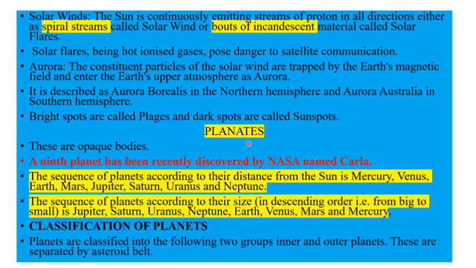And now, in this, an aura is created. Means the moment the sun radiations are coming out, it leads to the creation of a certain zone, which we call an aura. That aura has some bright spots as well as dark spots. Hope you are clear. Now talking about the planets, as I already told, planets are opaque bodies because they